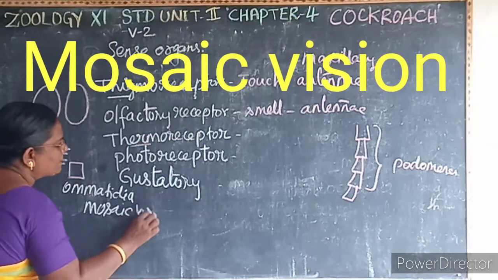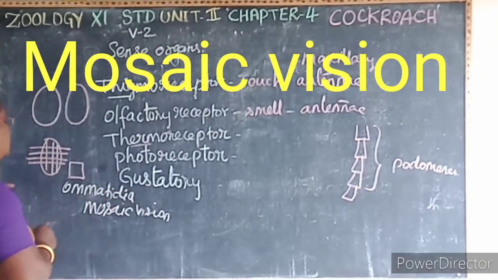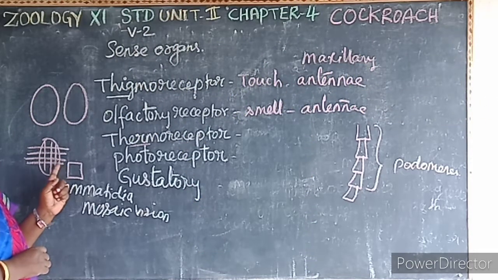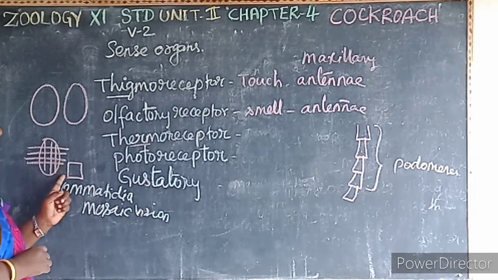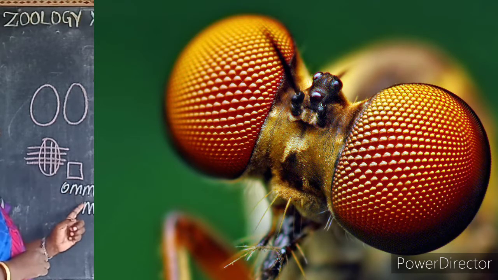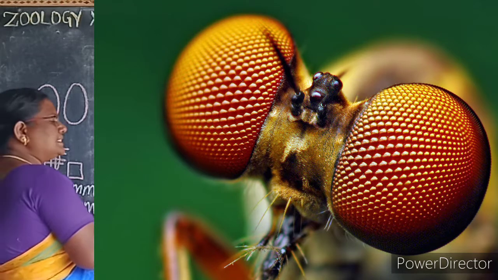What is mosaic vision? The compound eye is divided into many units. Each unit is known as what? Ommatidia. So this ommatidia can receive several images of an object. This kind of vision is known as what? Mosaic vision. Then gustatory means what?